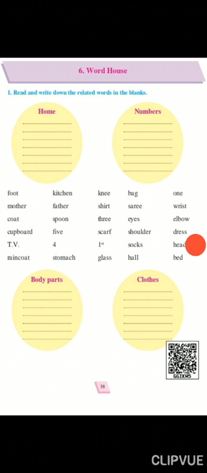Now I request those students who are not having the English Bal Bharati textbook can copy from the video in your English notebook. They can copy all the words and they can draw 4 circles. In those 4 circles, you can give the students for writing down the proper word in the proper group.